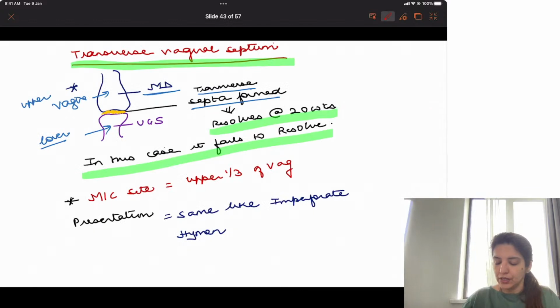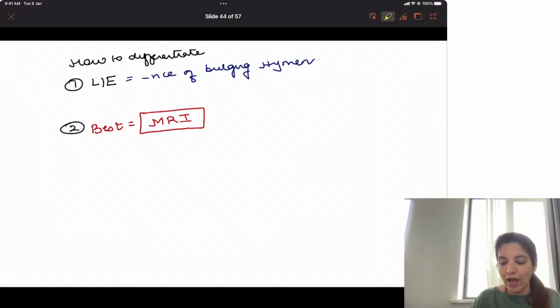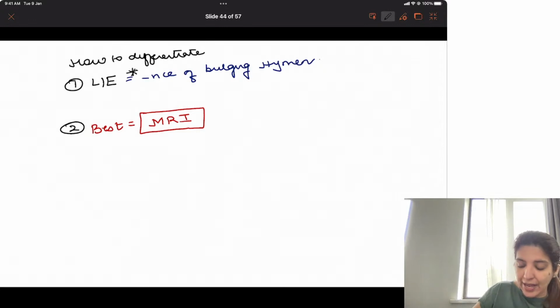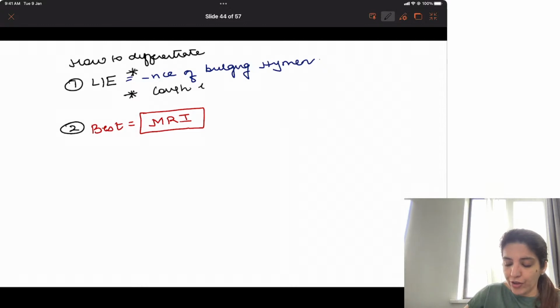Now, the most common site for presence of transverse vaginal septa is the upper 1/3 of the vagina. Presentation of transverse vaginal septa will be the same as imperforate hymen. How am I going to differentiate? When you do a local examination, in case of transverse vaginal septa, the septa is a thick thing, right? So you won't get any bulging hymen there. And when you ask your patient to cough, cough impulse will be absent.